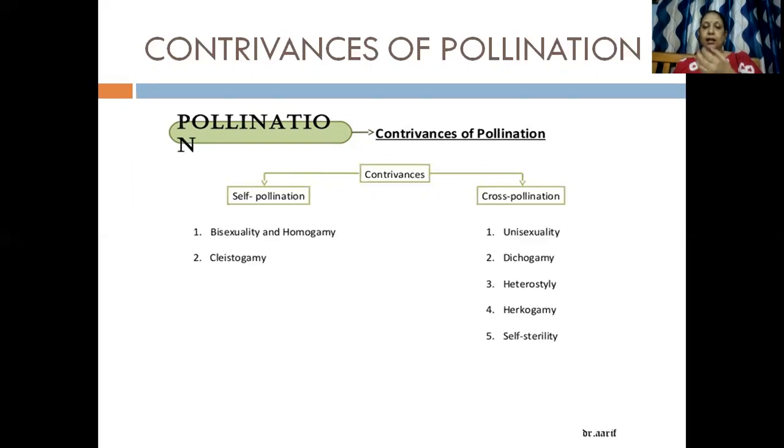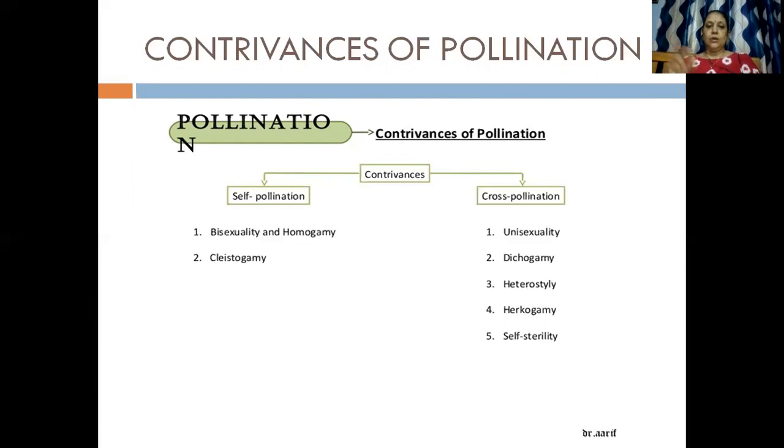right? And they both need to mature at the same time, right? If self-pollination, the male gamete has to unite with the female gamete, so the maturity level of both the male and the female gamete has to be the same. In that flower, the flower needs to be bisexual, right? Okay.